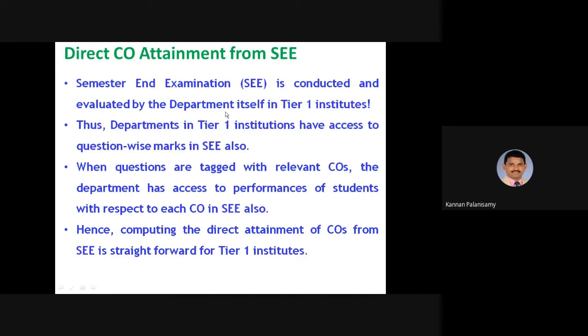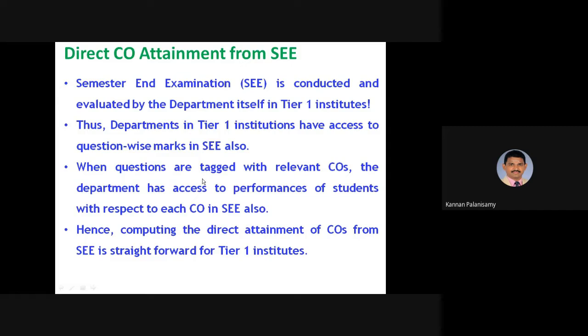And the semester end examination is conducted and evaluated by the department itself in case of tier 1 institutions. They can find out the same thing they are doing in the internal. They can find out the question-wise marks when tagged with relevant COs. So tier 1 institutions, even for the end semester examination, can do it the same way.